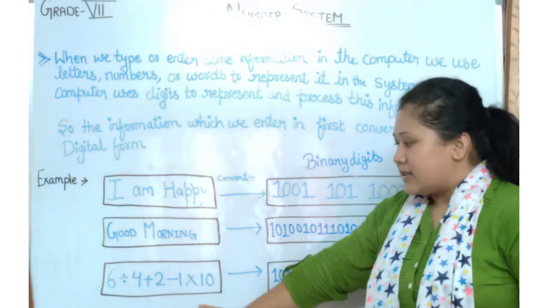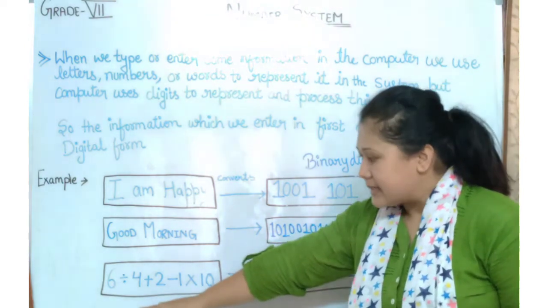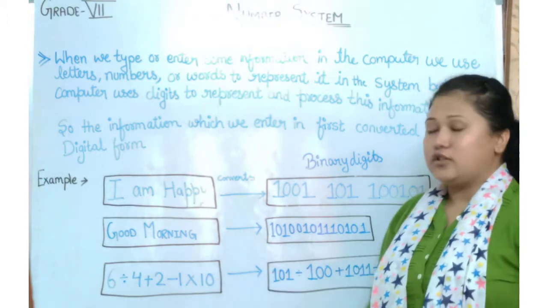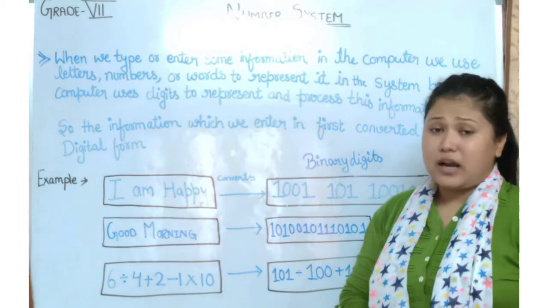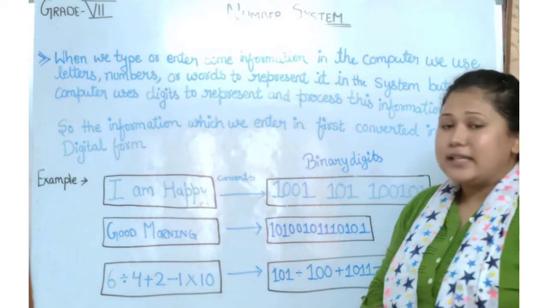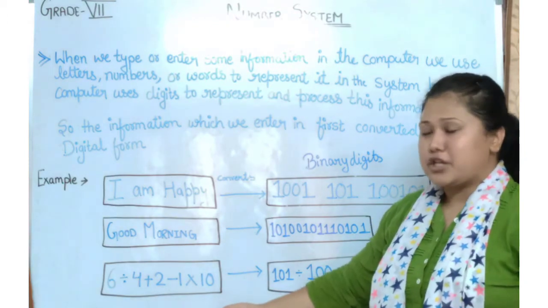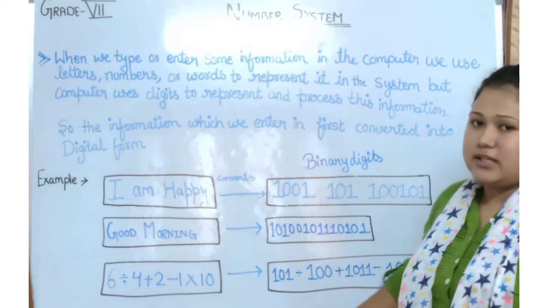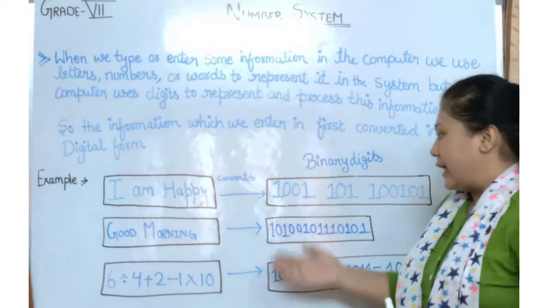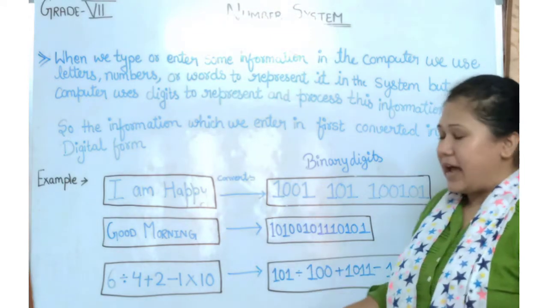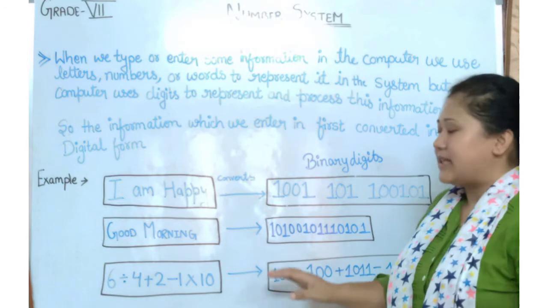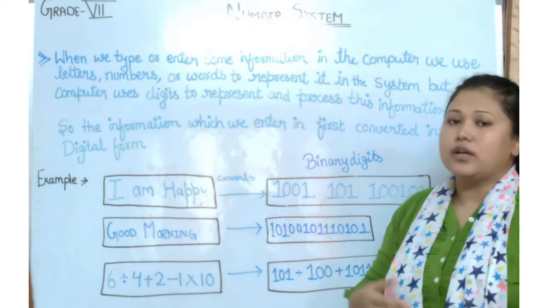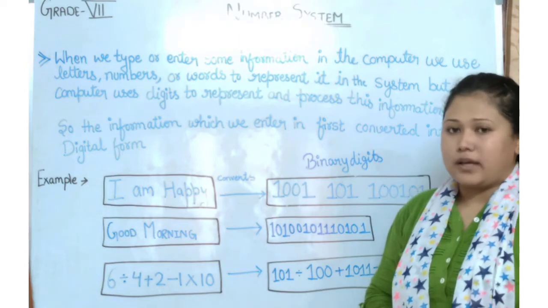You can see here the example 6 divided by 4 plus 2 minus 1 into 10. Now computer again will convert this arithmetical operation into binary digits. And the binary digits I have written here are not exactly how the computer will convert these words into its own form.